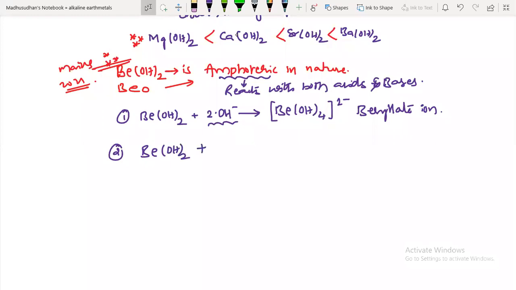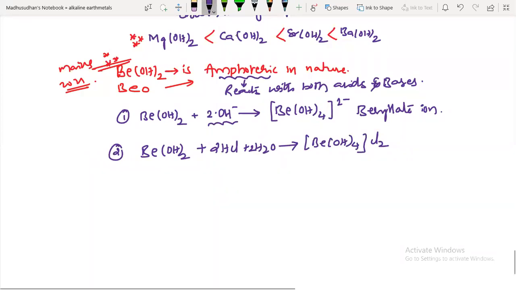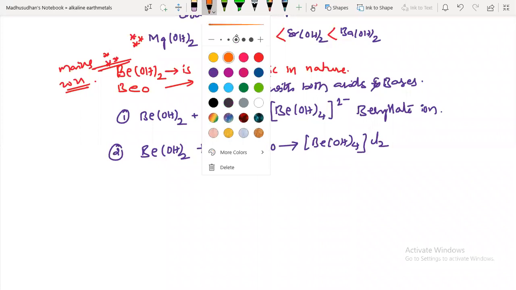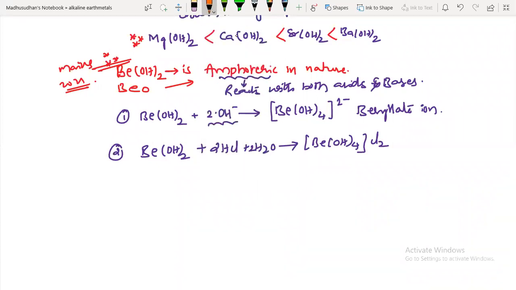Beryllium hydroxide on reaction with acid, with some amount of water added, gives the same product again, Be(OH)4, with chloride. This is also the berylate ion. Now, how is the property of beryllium changing?